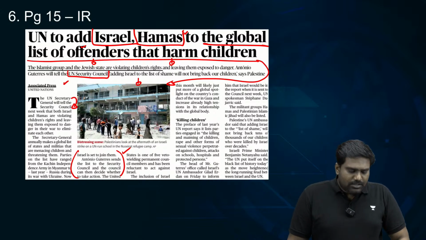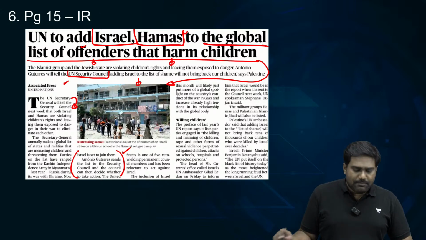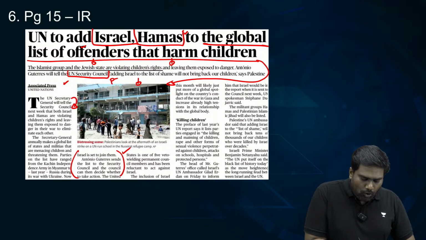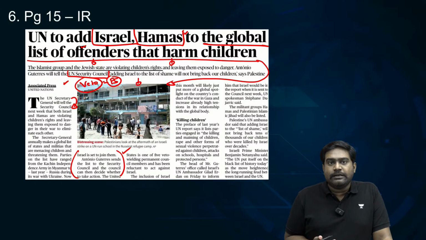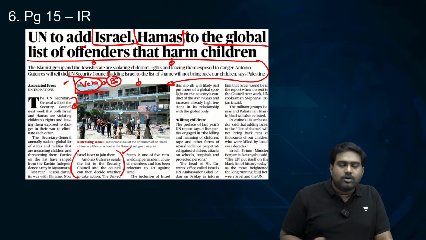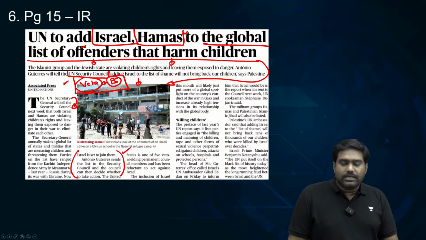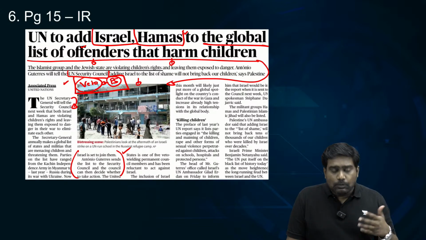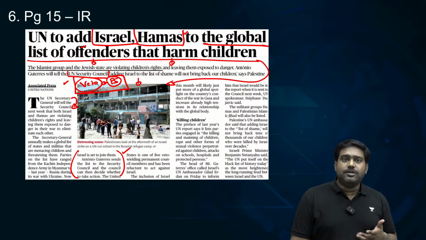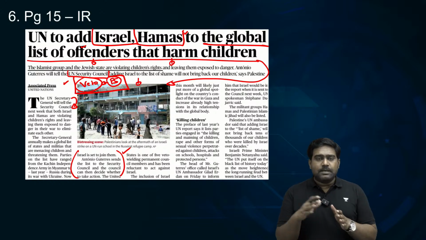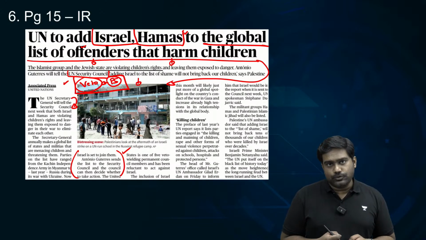But the problem is that the UNSC is always biased, because the P5 members, the five permanent members, hold the most powerful vote at the UN, the veto. Based on their geopolitical inclinations, some permanent member or the other will cast the veto, and usually no such action is taken against the perpetrators of this violence. But at least listing these global offenders is significant, because it exposes their brutal use of force, their aggression. It brings international and diplomatic pressure, which might help in pushing back these state or non-state actors who might be causing harm to children, especially in conflict zones.